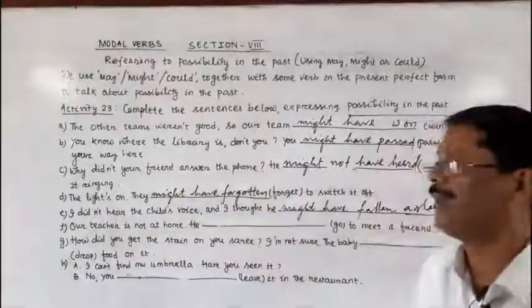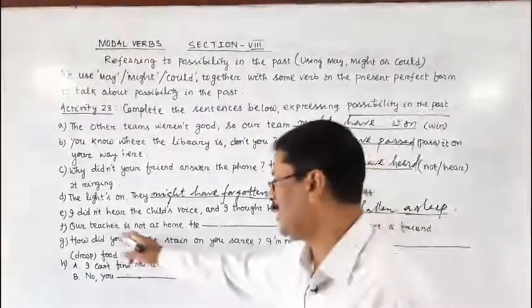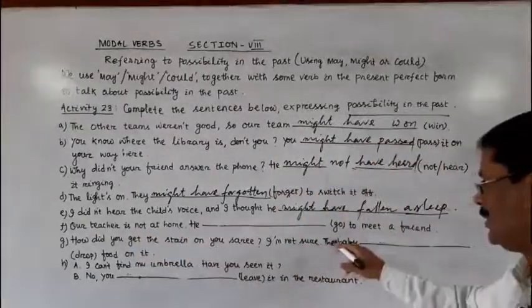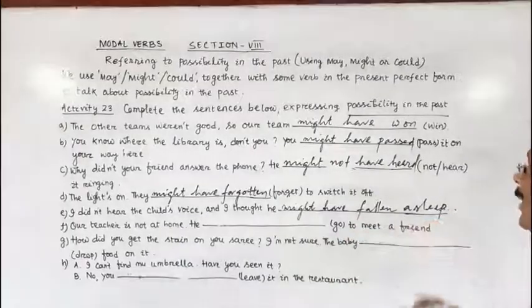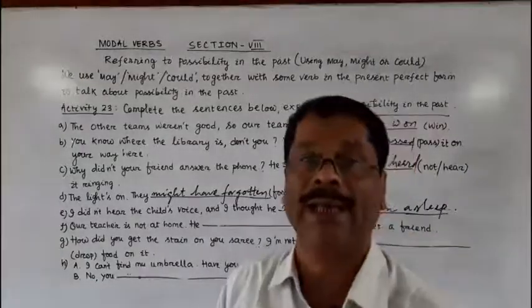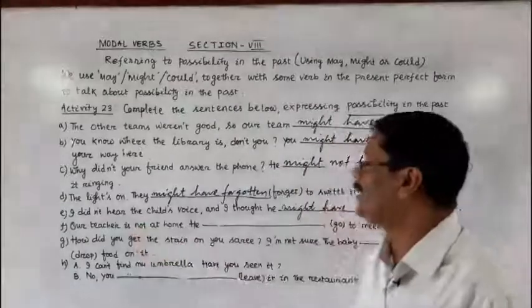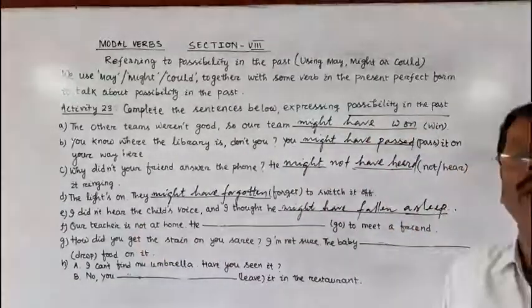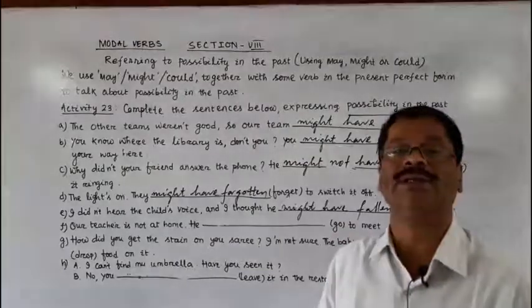Now the next question. Our teacher is not at home. He dash. The verb that is given in bracket is go, to meet a friend. We have to complete the blank to indicate the past possibility. He may have, and the V3 form of go is gone.